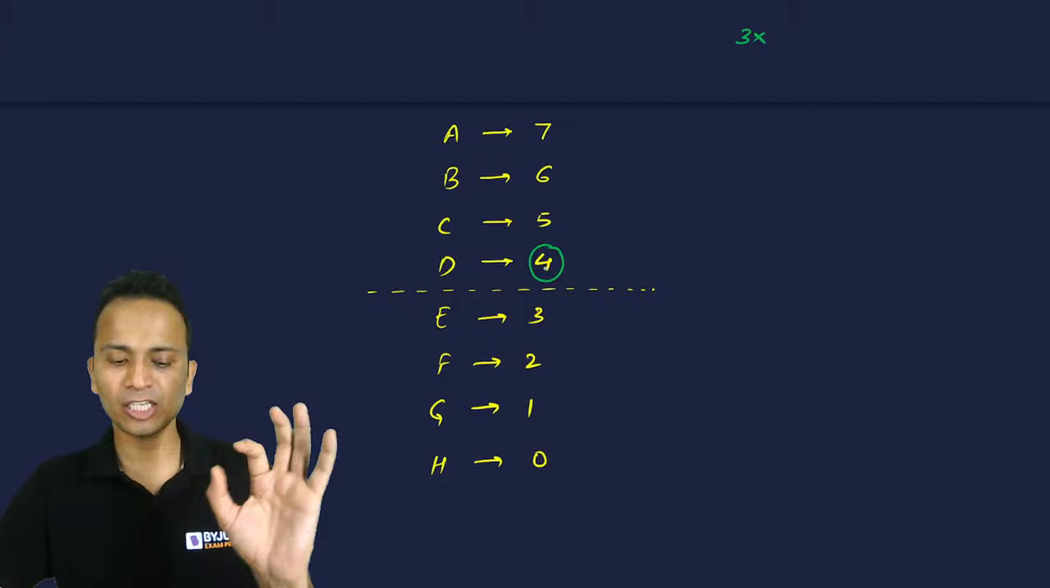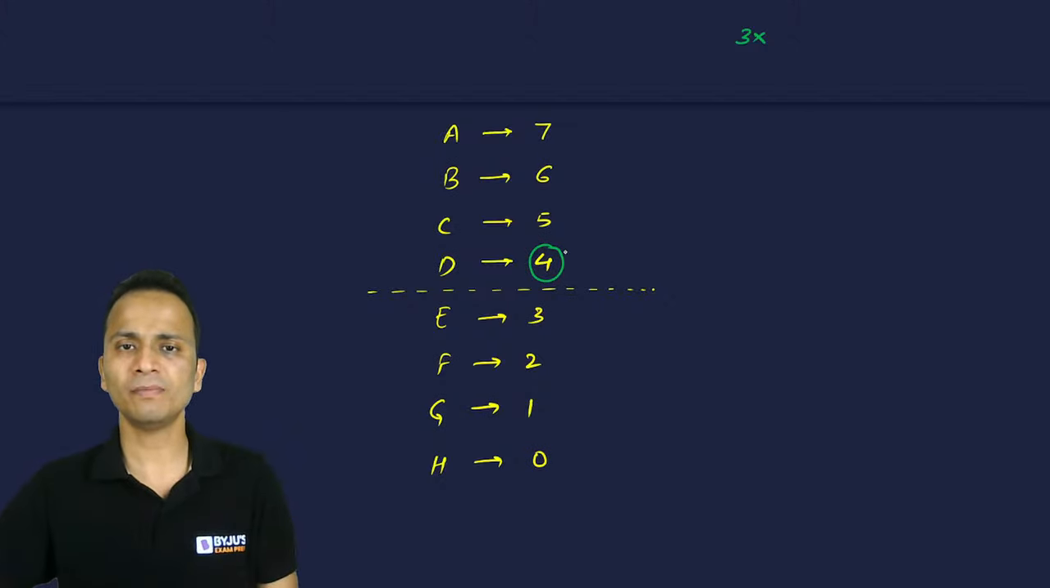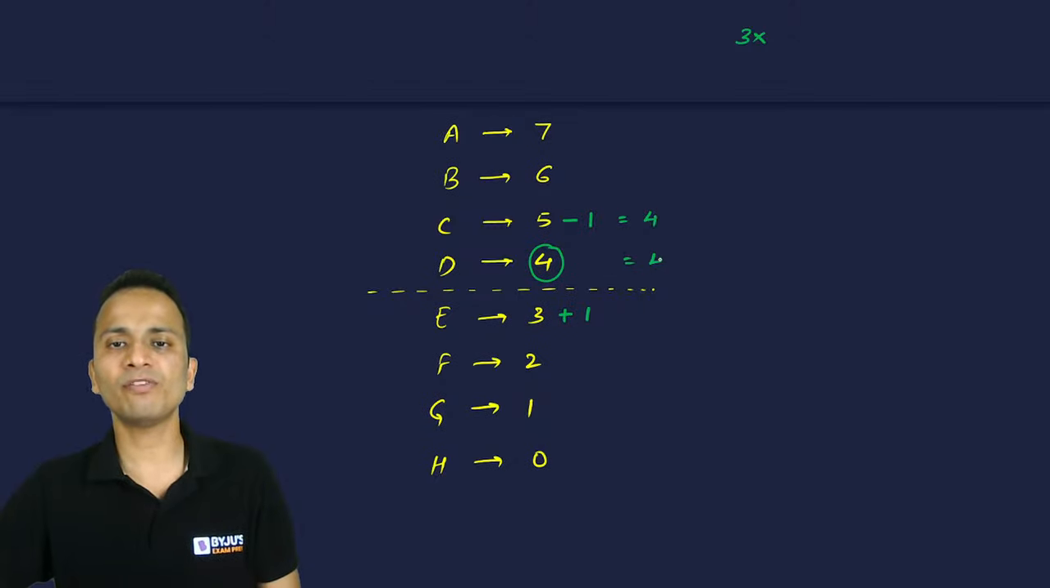I will not touch this team. मैं इसको touch नहीं करूंगा. D के ऊपर C ने 5 matches जीते हैं. So I'll remove one win from here and will give it to E. So C has won 4 matches, D has won 4 matches, E has won 4 matches.